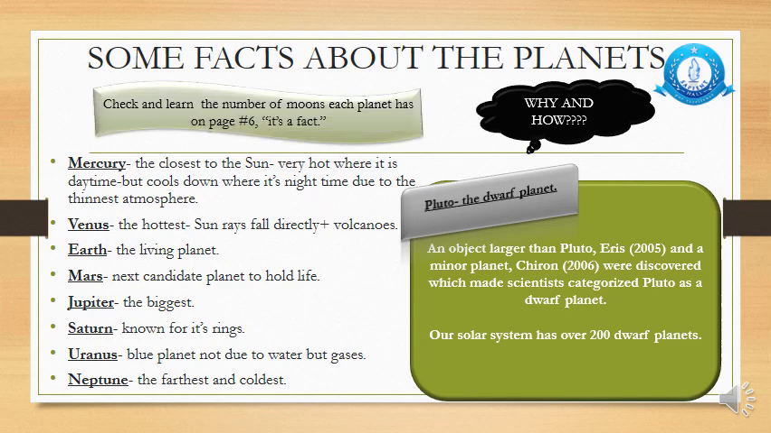Check it out and learn the number of moons which are given in It's a Fact on page number 6. Now, this number can differ because every time there is an advancement in every field. So same is the case over here. More and more moons have been discovered and named as well, but you can go through this fact as well. Some of the facts have not changed which are over here. You can go through and you can learn the important things.